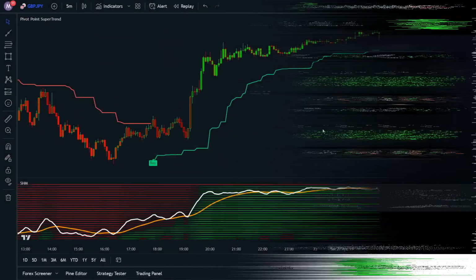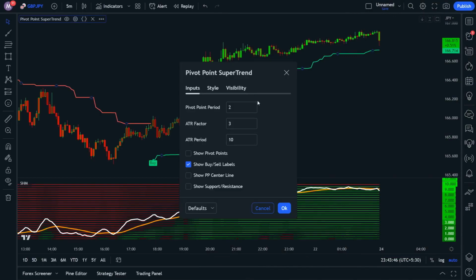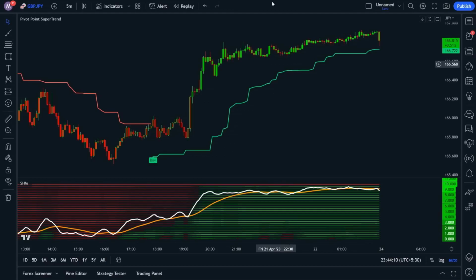Now, let's customize the indicator by changing the pivot point period from 2 to 3, lowering the ATR factor to 2.8, and changing the ATR period from 10 to 8. This indicator also has the option to show support and resistance levels, but I won't be using that feature in this video. Instead, I'll be showing you another support and resistance indicator that's one of my personal favorites. So, be sure to stick around.